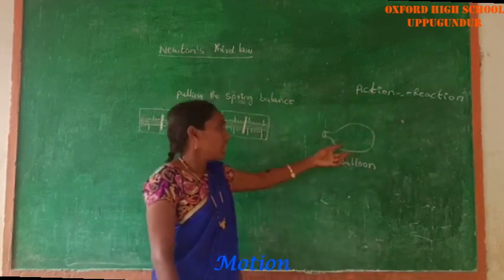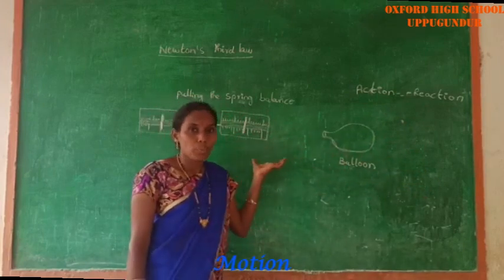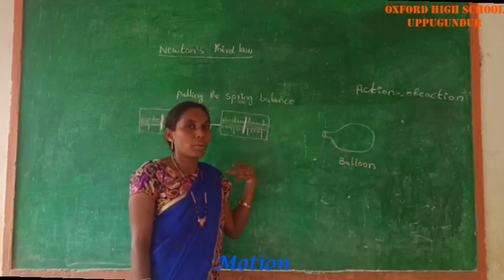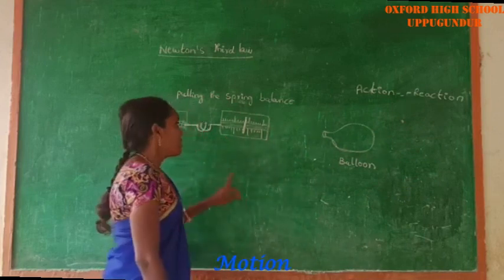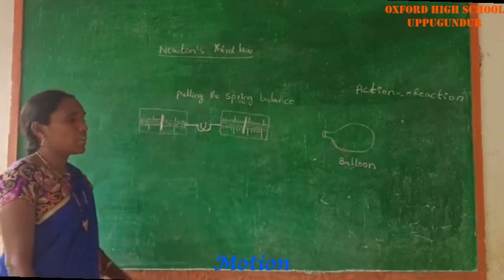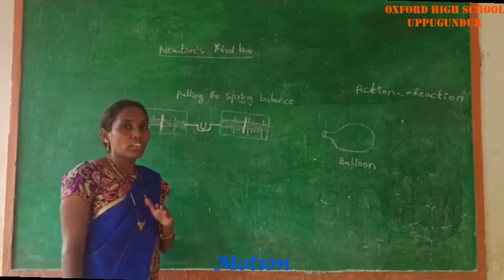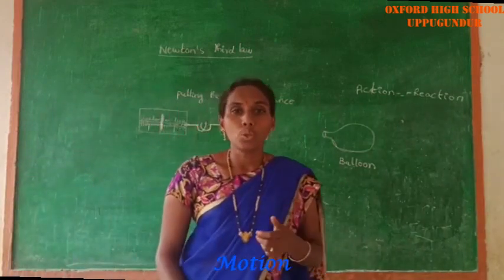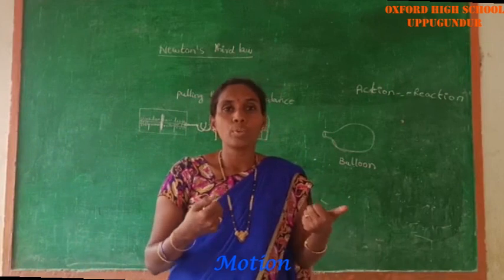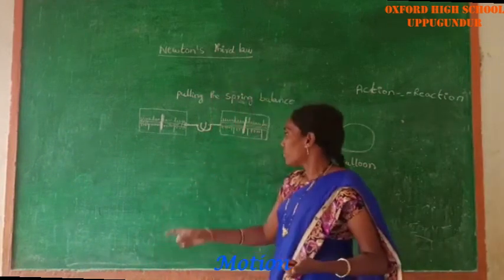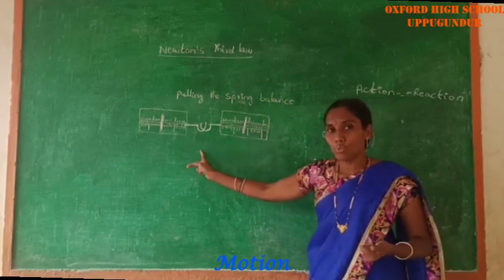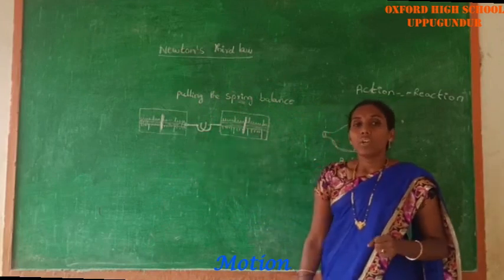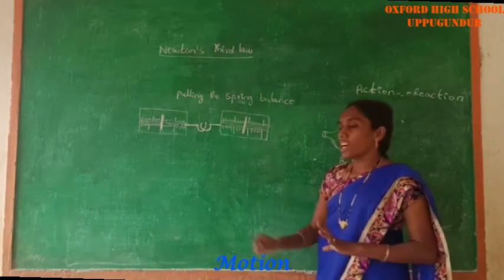Here in this session I have to explain Newton's third law and also explain the examples regarding it. See the first example, pulling spring balances. You have to take two spring balances that are pulling in opposite directions. From this diagram we can observe the readings of these two spring balances.